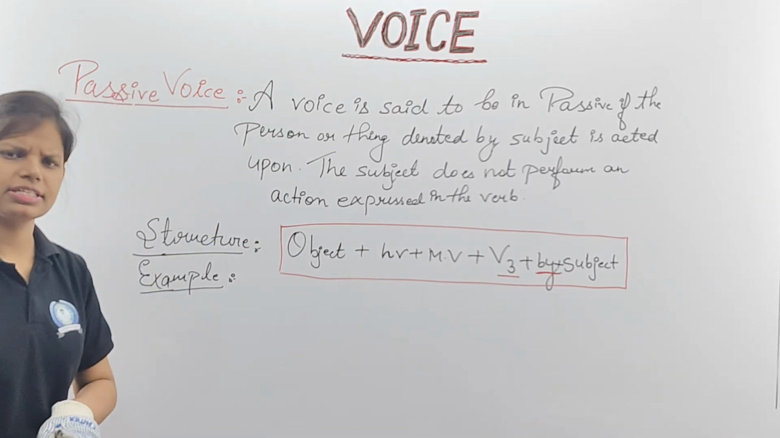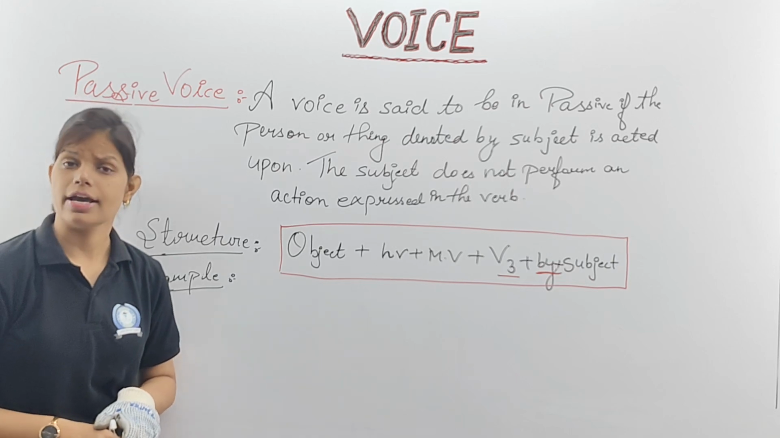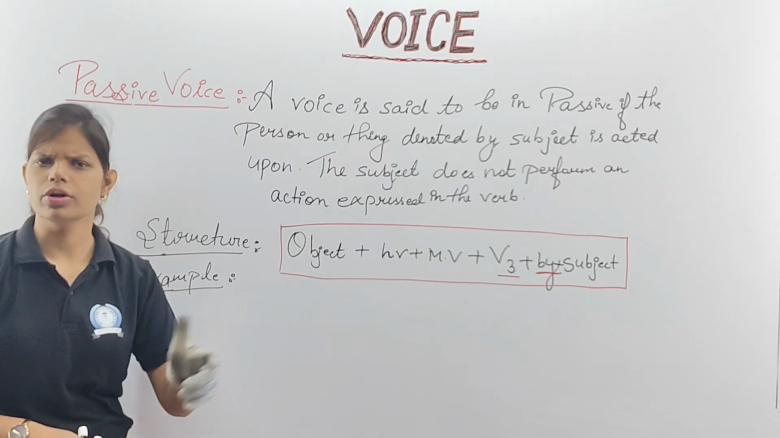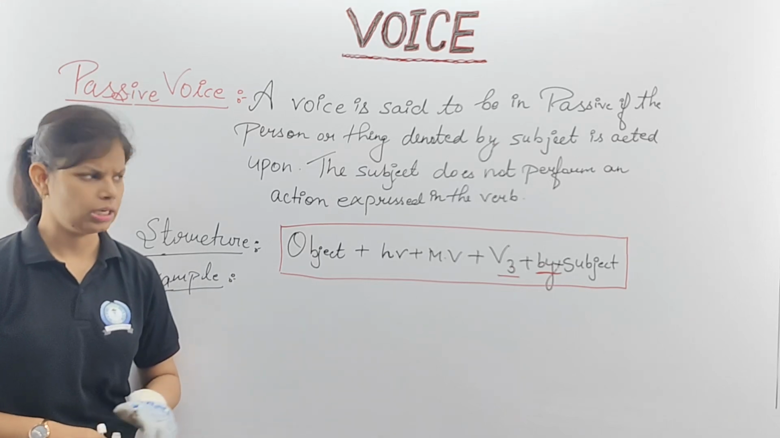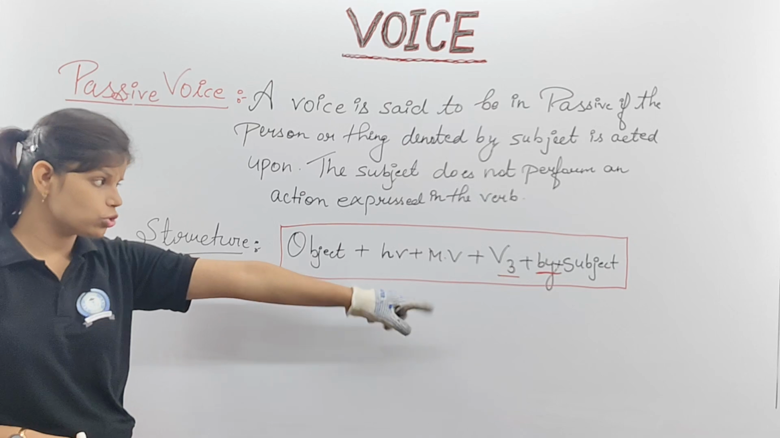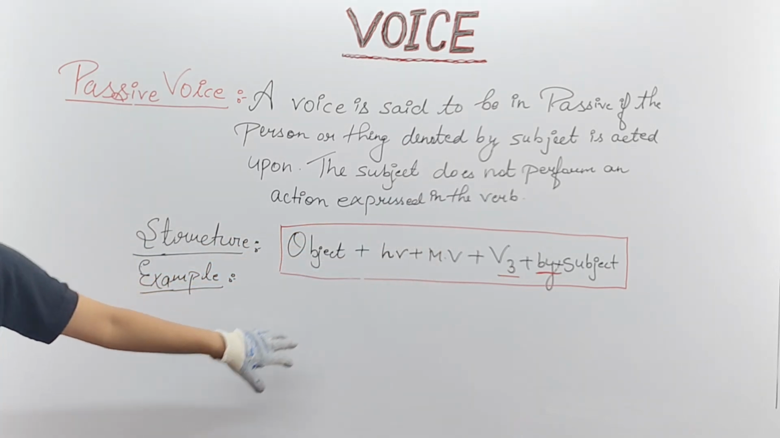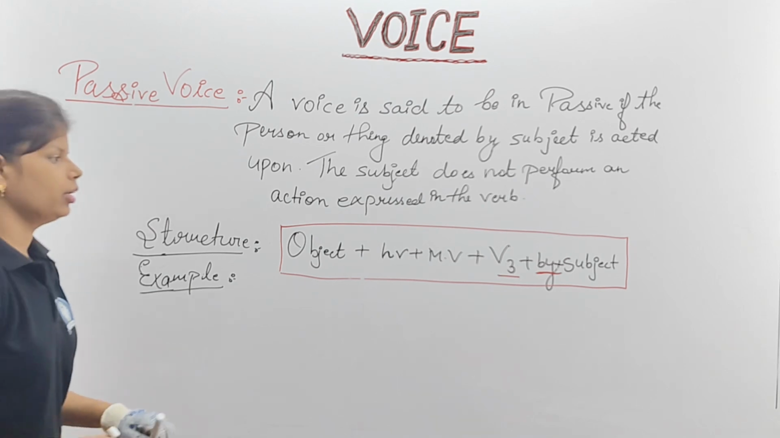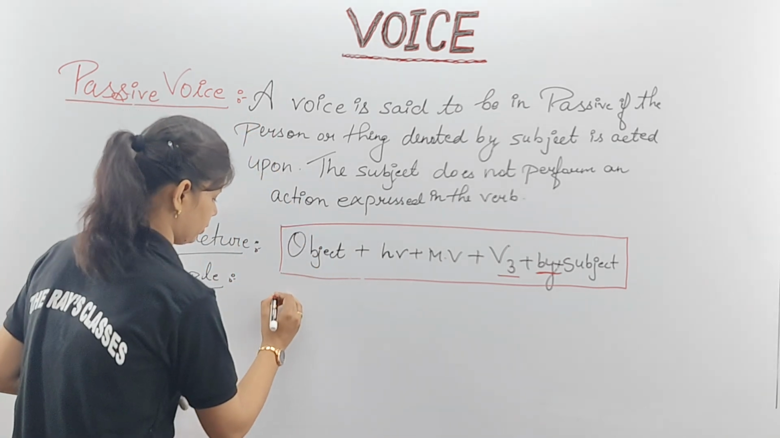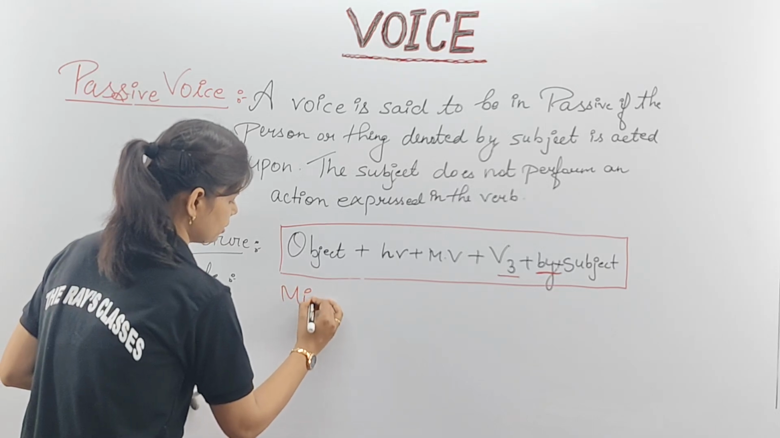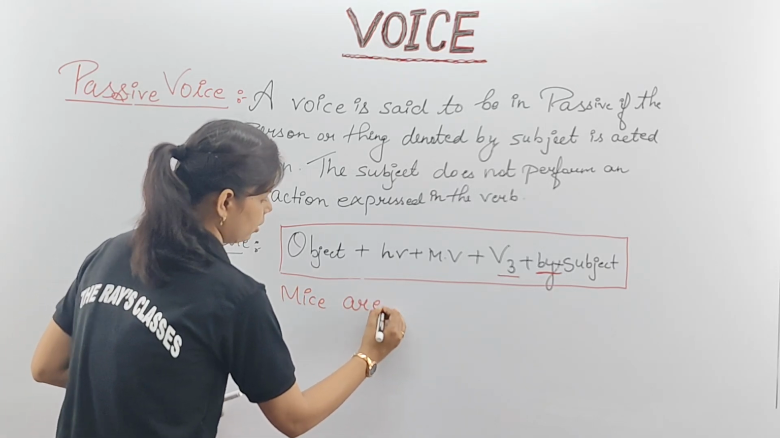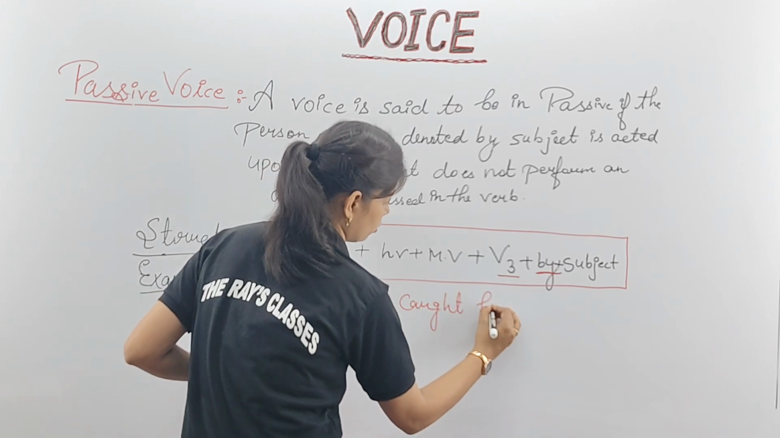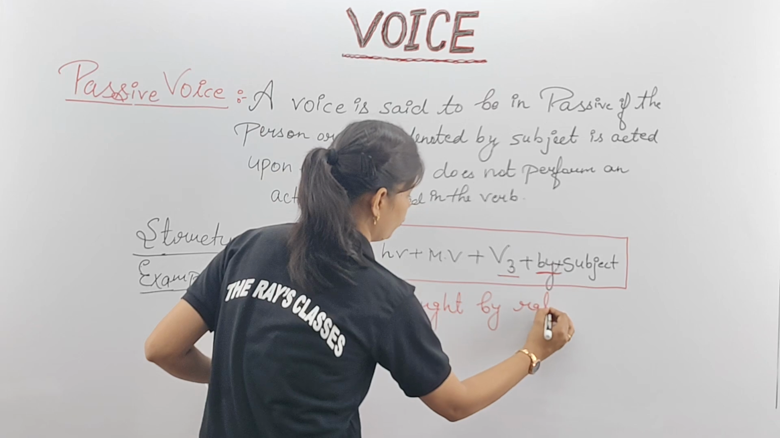Same example. In the previous example we have seen cats catch mice, where cats is your subject, catch is your verb, and mice is your object. Now the same subject is going to become your object and the object is going to become the subject. So what type of word are we going to form from here? Your same subject, what is that? Mice are caught by rats.